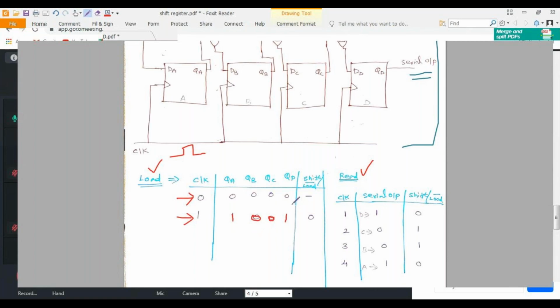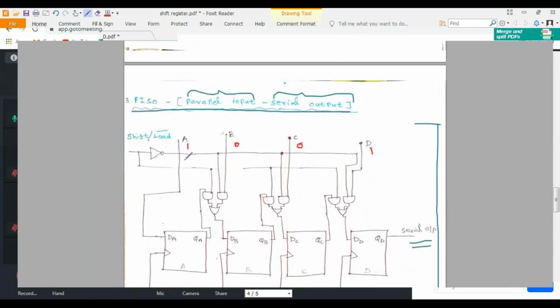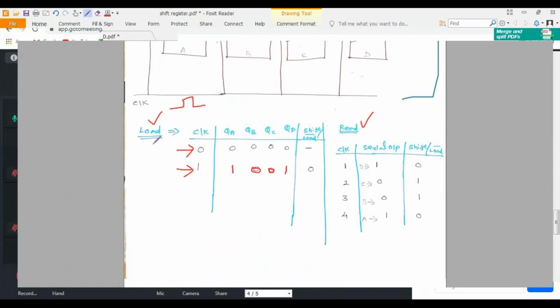Actually, when loading, we want to keep the shift bar hyphen load bar line at 0. So you want to maintain this line as low, or 0, for loading your data.